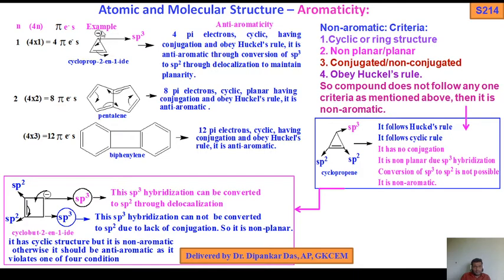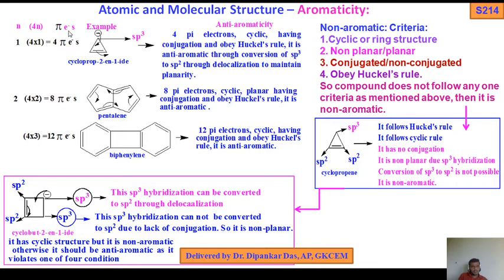So it is an anti-aromatic compound. Why? Because 4 pi electrons. This negative charge is also considered as a pi electron system. So 1 pi here, 1 pi here, 2 pi, so that is a 4 pi electron system. So this is the anti-aromatic compound. Similarly, when n equals 2, we get an 8 pi electron system, that is pentalene, 1, 2, 3, 4. So there is a cyclic system. This is planar conjugation.